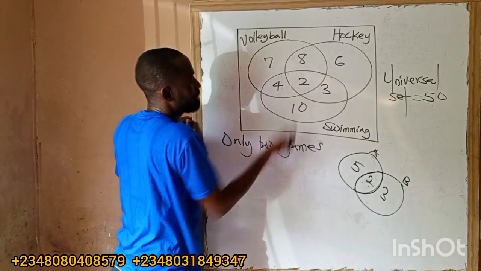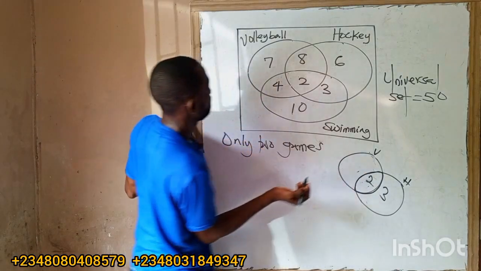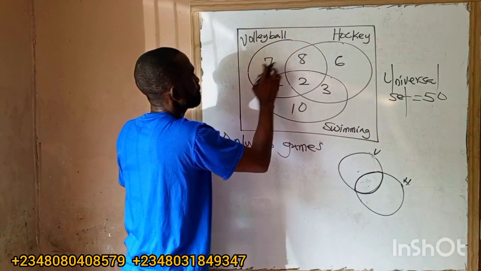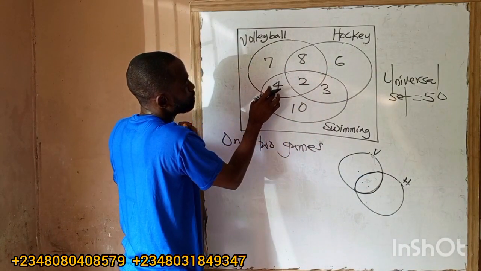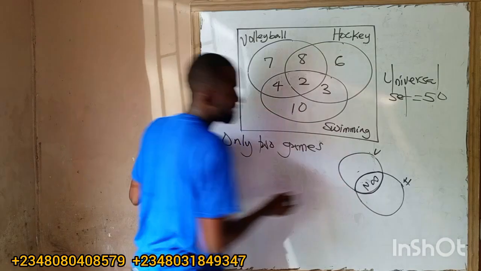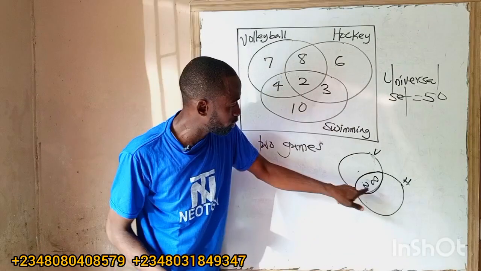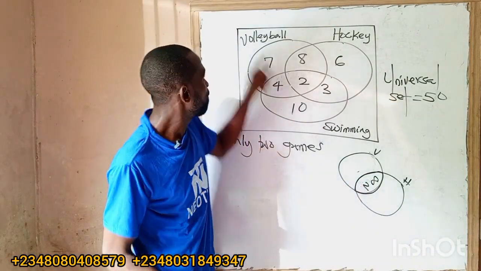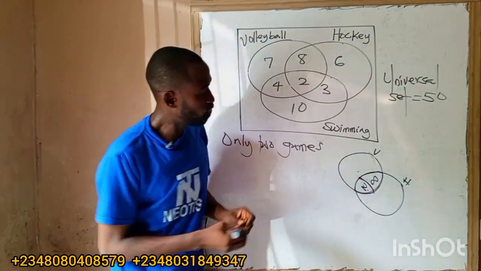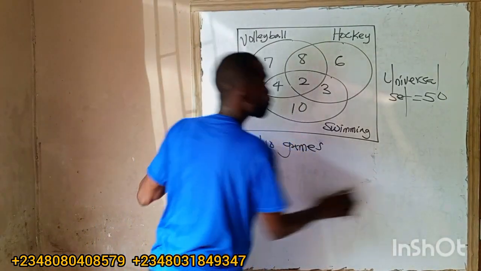So where is volleyball and hockey? If I put volleyball here and hockey here, what is this place? Is it 7? No, it can't be 7. I want to get the inner part. Everything here is 7, 8, 2 and everything for hockey. But the inner part is 8 and 2. You check it very well. This part for volleyball and hockey is 8 and 2. So volleyball and hockey will be 8 plus 2. But if you say volleyball and hockey only, this place will be off. So volleyball and hockey only will be equal to 8.